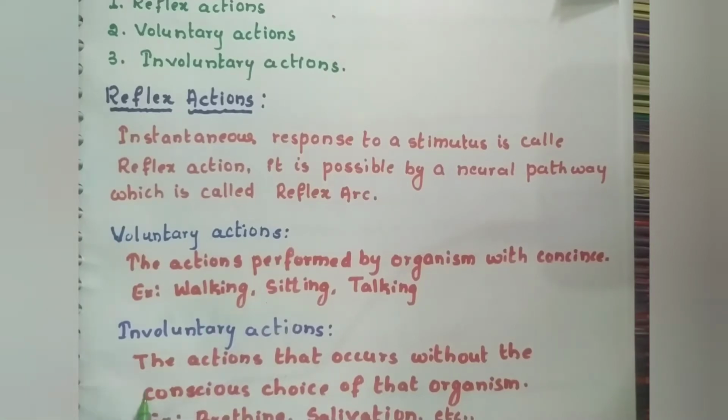The involuntary actions are like breathing, salivation, heartbeat. You cannot stop your heartbeat. You cannot stop breathing. These have to happen to carry out all the life processes. So we cannot control the involuntary actions. Such actions are called what? Involuntary actions. The actions which cannot be controlled by the organism are called involuntary actions.